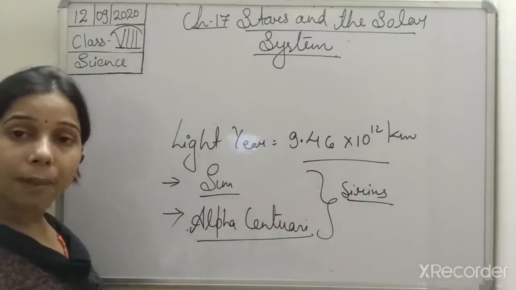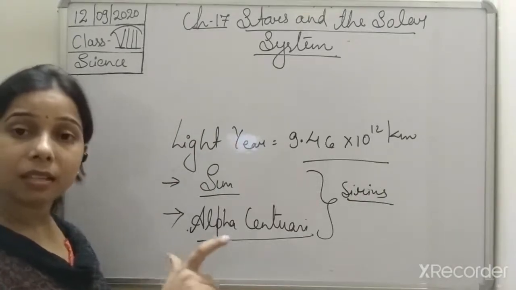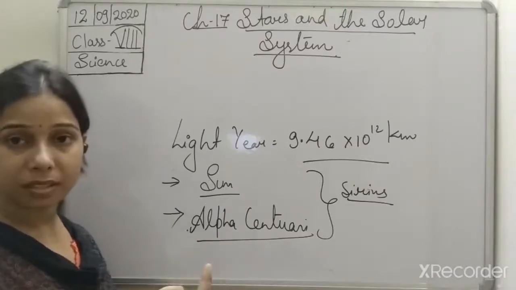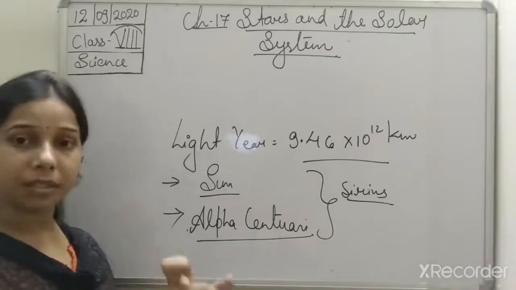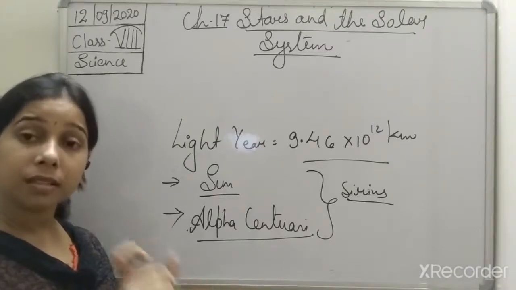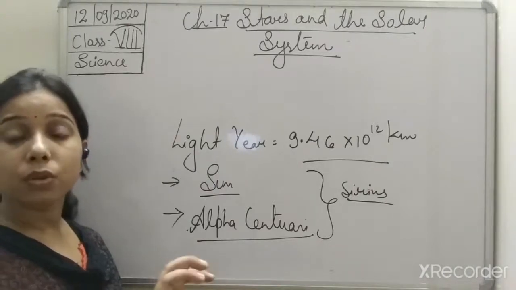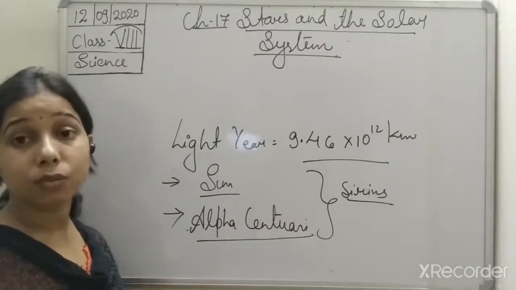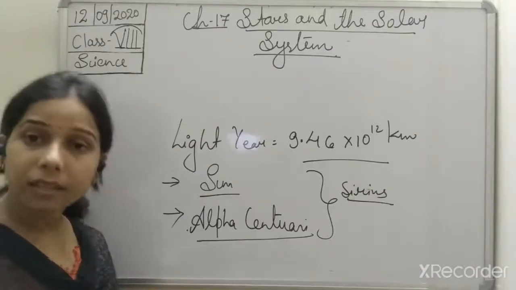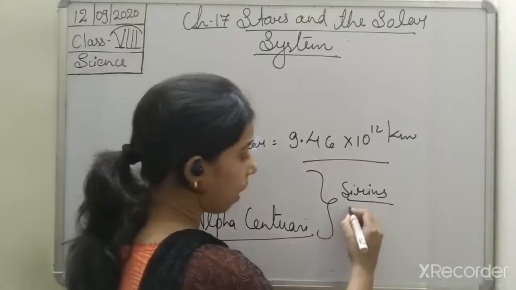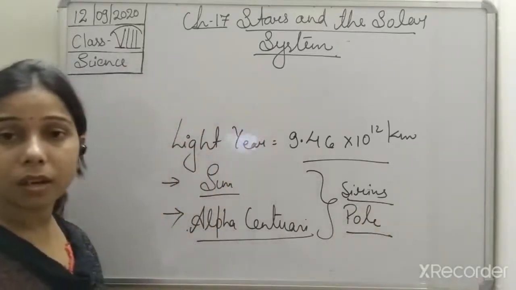Now if we talk about the movement of the stars, students, it seems that the Sun moves from east to west, and this is due to the rotation of the Earth from west to east. That is why the Sun as well as all other stars seem to move from east to west. But there is a star known as the Pole Star.